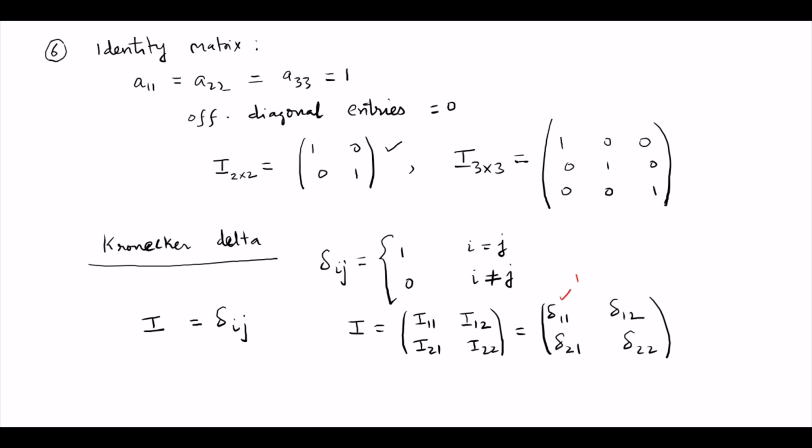Now when you take 1, 2, i is not equal to j, therefore this is 0. Similarly, delta 2, 1 is also 0, and delta 2, 2 is equal to 1 because i is equal to j. Therefore this is 1, 0, 0, 1, which is the 2 by 2 identity matrix. So the elements of the identity matrix are nothing but the Kronecker delta.